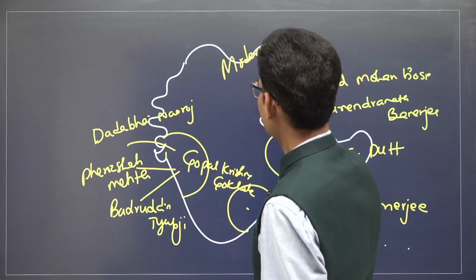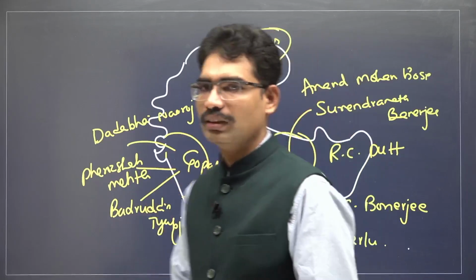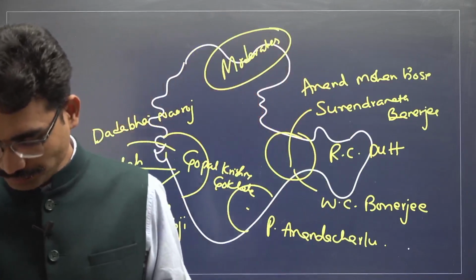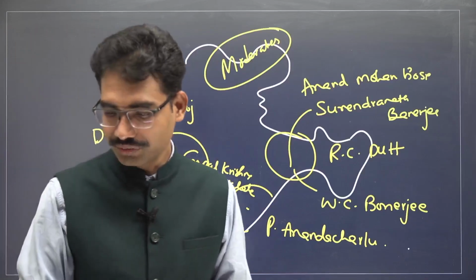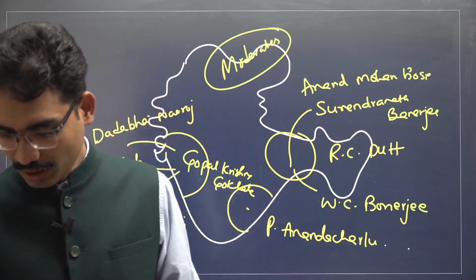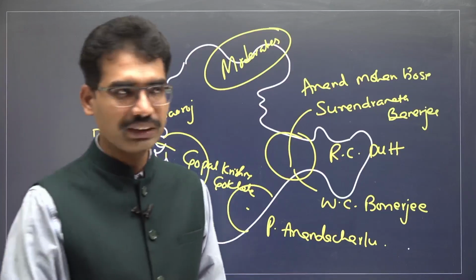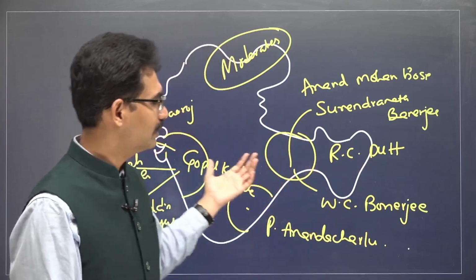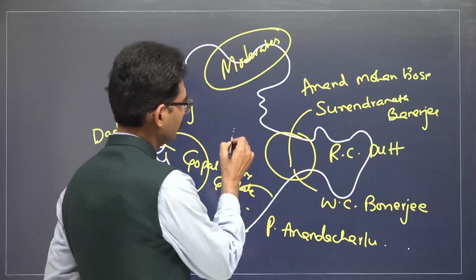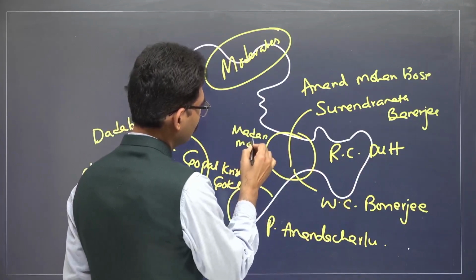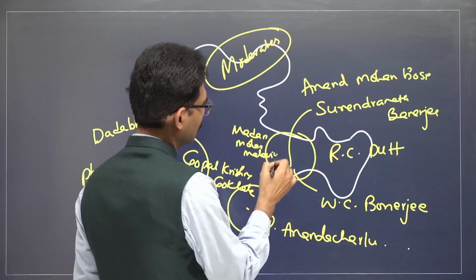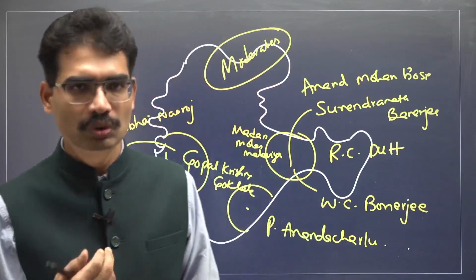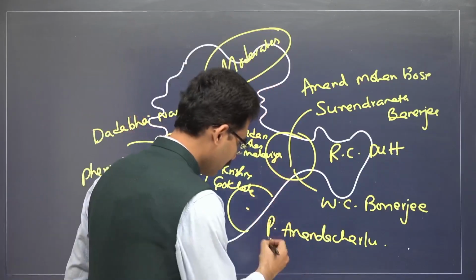In the next class, we are going to see the differences and the policies of moderates and extremists. That we will see in the coming class. So these are different people who are going to play an important role in the initial leadership of the Indian National Congress. Likewise, Madan Mohan Malaviya, Dinshaw Wacha, P. Anandacharlu, Subramanya Iyer of Madras Mahajana Sabha. You can remember Subramanya Iyer.